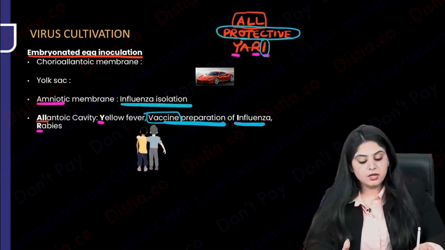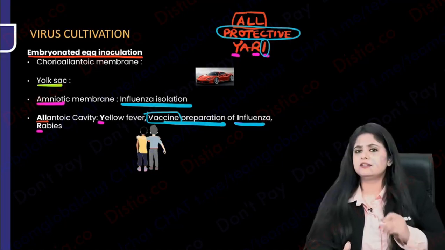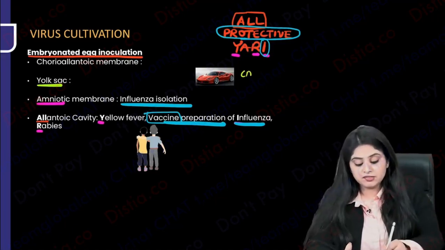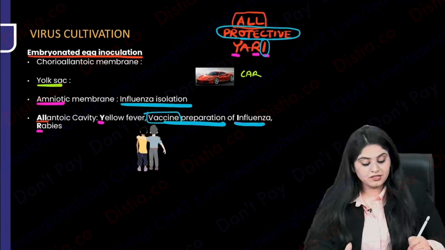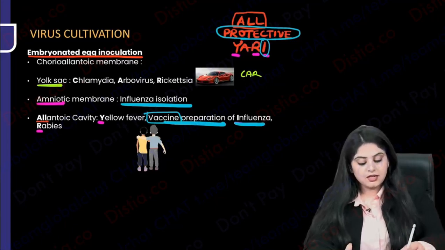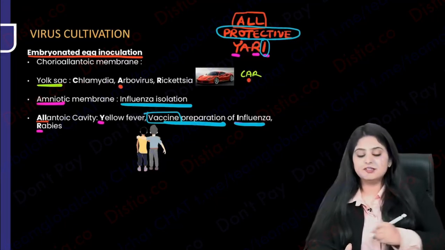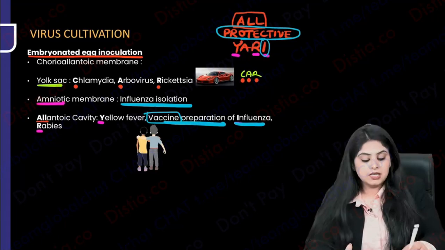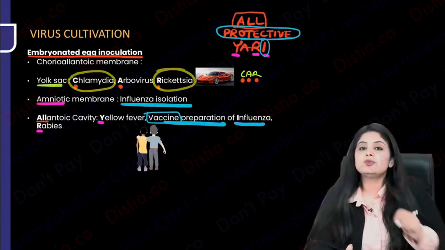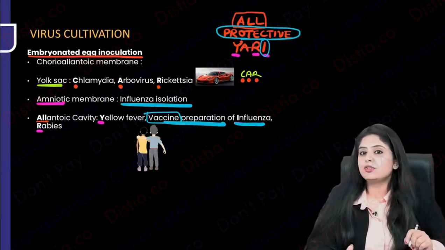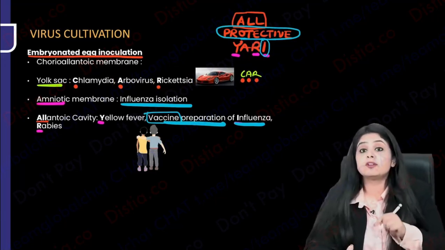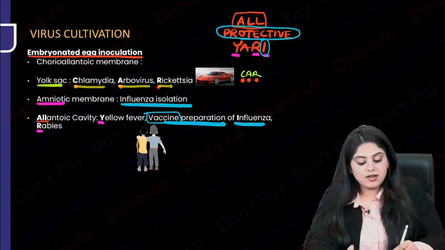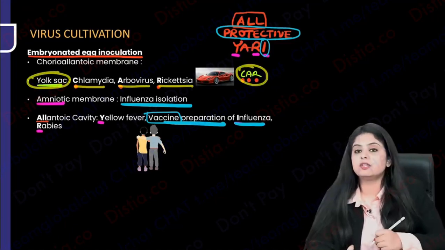That is also done. Yolk sac. Since kids, yolk sac matlab chota sa yolk sac. Since kids, boys are very, very obsessive over their cars. What is cars? So yolk sac mein cars. Virus mein A for arbovirus. But C and R are chlamydia and rickettsia. Because if you remember, these were the two bacteria that I told you were obligate intracellular. You could not grow them on blood chocolate agar. You had to grow them on cell lines and embryonated eggs. So exactly, chlamydia, arbovirus and rickettsia, these are going to be grown in the car.